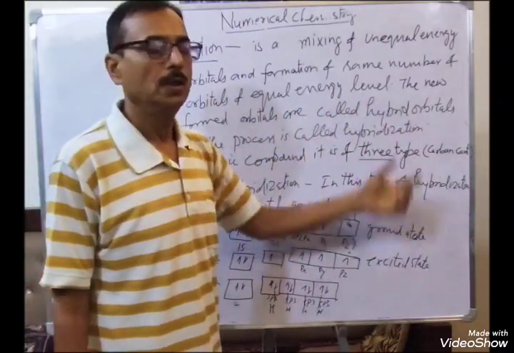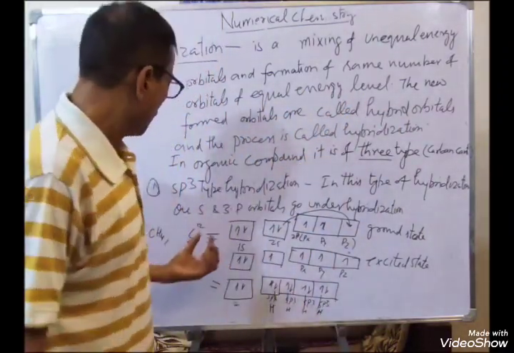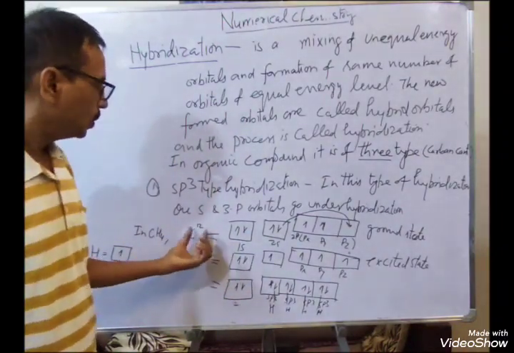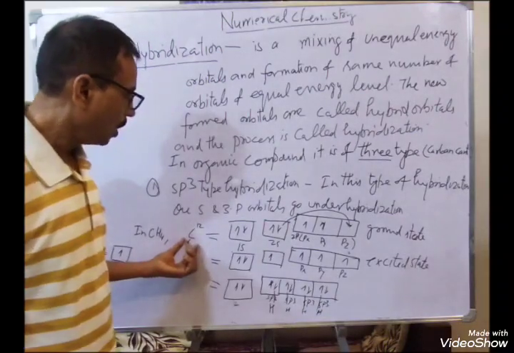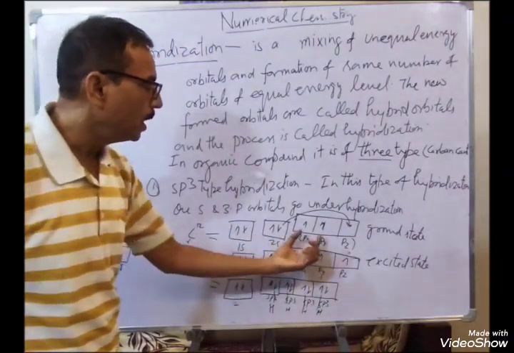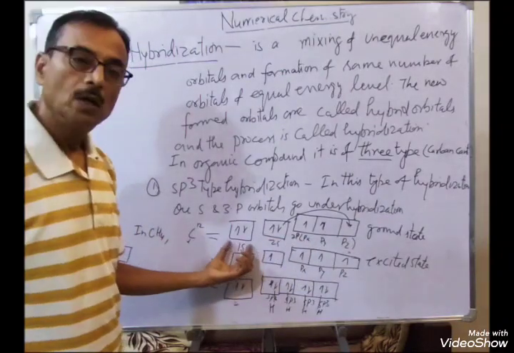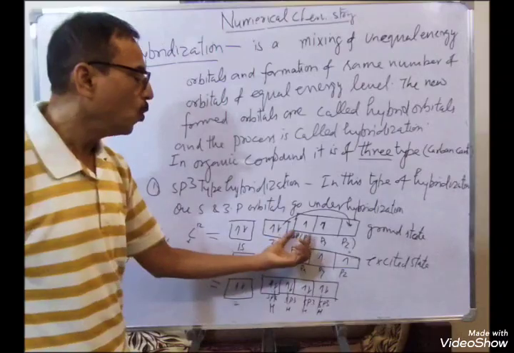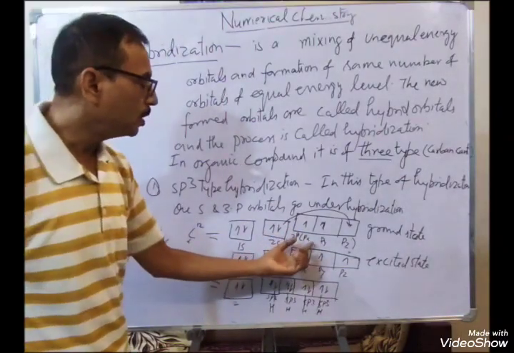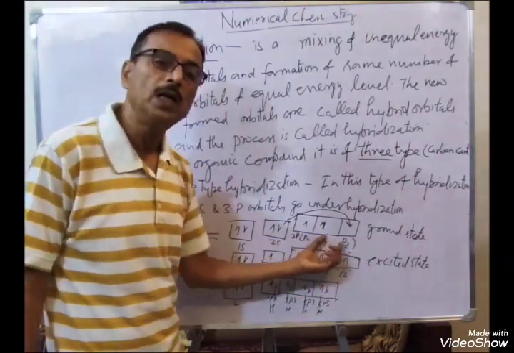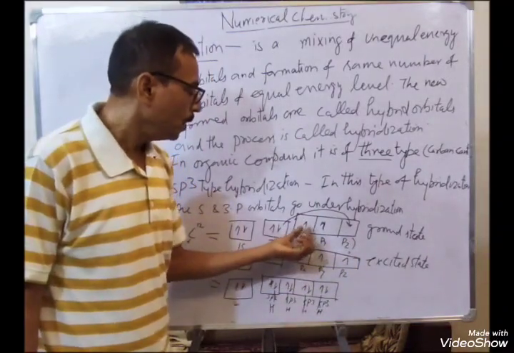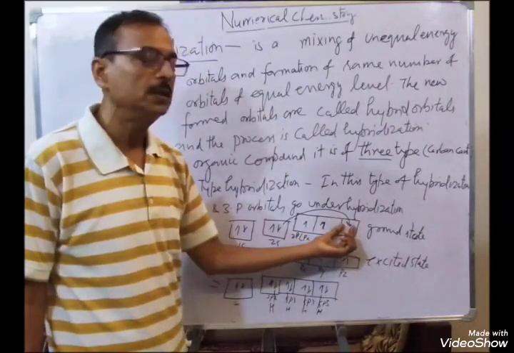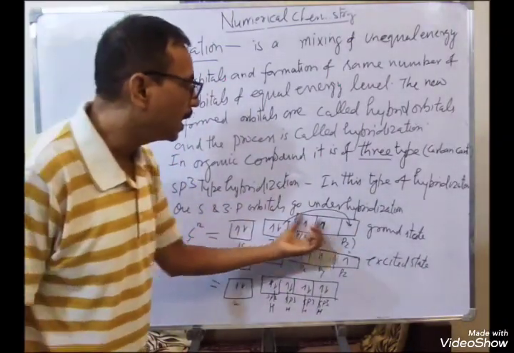equal energy levels. It means if we see the example of carbon and methane, carbon has atomic number 6. So 1s, 2s and 2p are the orbitals. 1s is completely filled, 2s is completely filled, 2p 6 means px, py, pz. There are 3 components in p. So in px 1 electron, py 1 electron and pz is empty. So these are in the ground state.